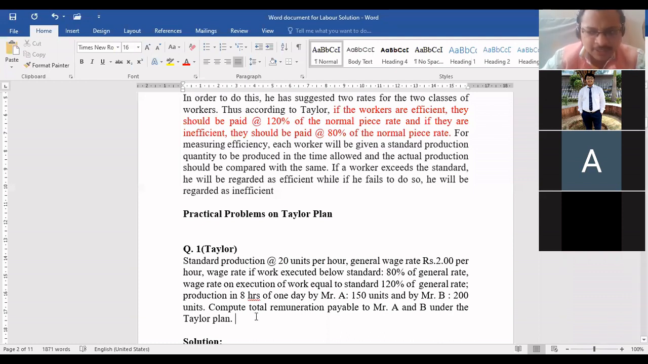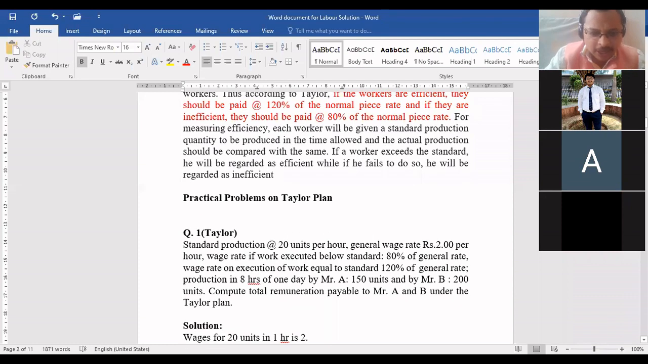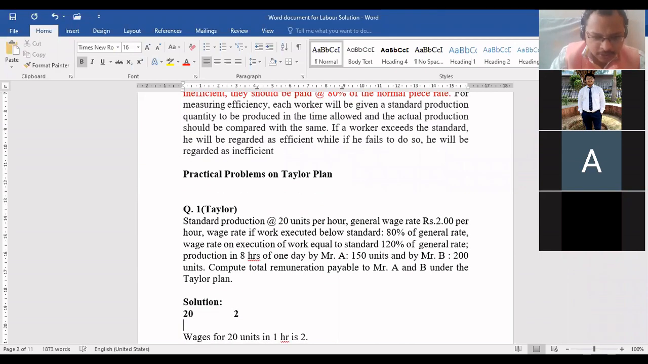Okay, everyone got this answer? Just check. Yes, sir. The calculation, how you have to do, beta. Wages for 20 units in 1 hour is rupees 2. So like this you have to do it. For 20 units you are paying 2 rupees. So for 1 unit you have to just cross multiply, beta, if you don't understand. 1 into 2 divide by 20. You'll get the answer.